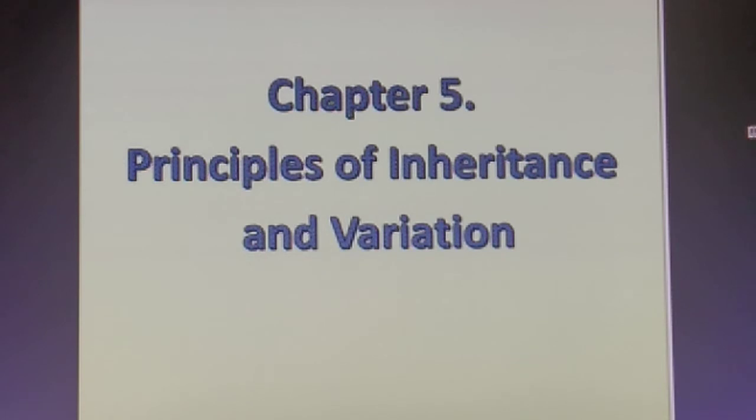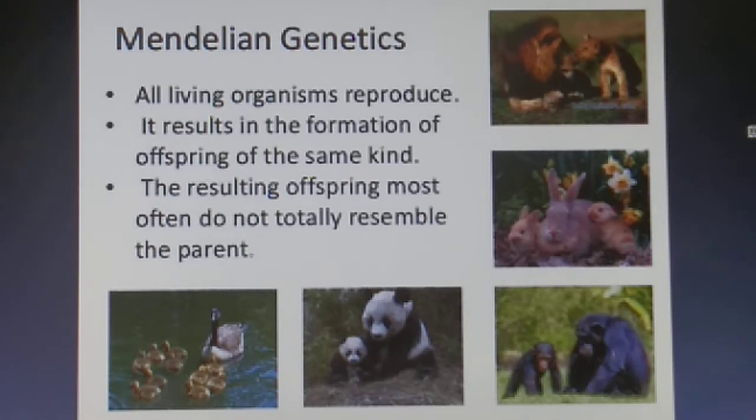Students, inheritance is the process by which characters are passed on from parent to progeny. It is the basis of heredity. Variation is the degree by which progeny differs from their parents. Now, talking about Mendelian genetics, all living organisms reproduce, right? It results in the formation of offsprings of the same kind, and the resulting offspring most often do not totally resemble the parent.